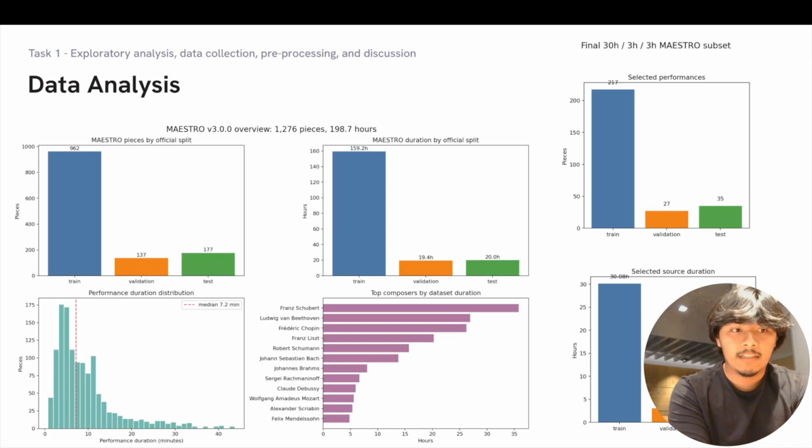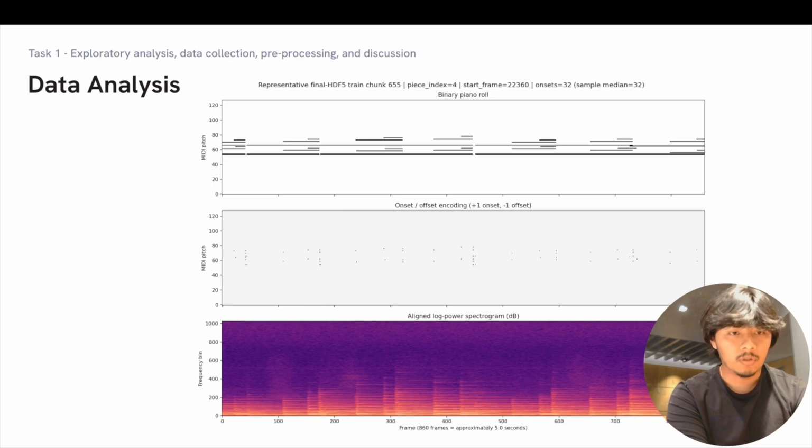And then for our data analysis, here we show an example piano roll alongside its corresponding spectrogram. The piano roll visualizes which notes are active over time, while the spectrogram shows how the notes appear acoustically in the frequency domain, which illustrates the aligned correspondence that the model attempts to learn when mapping symbolic note information into realistic piano audio.